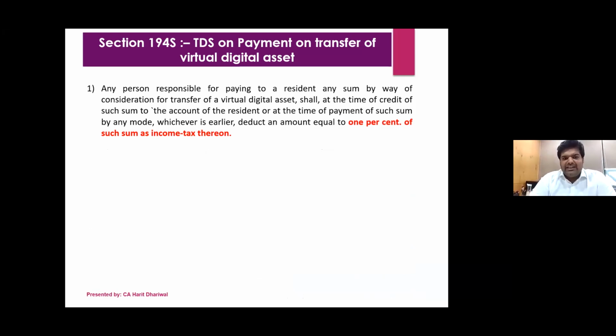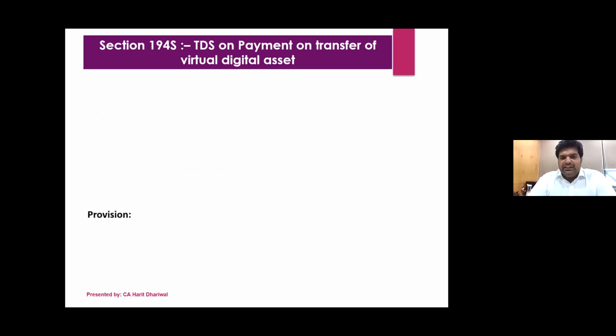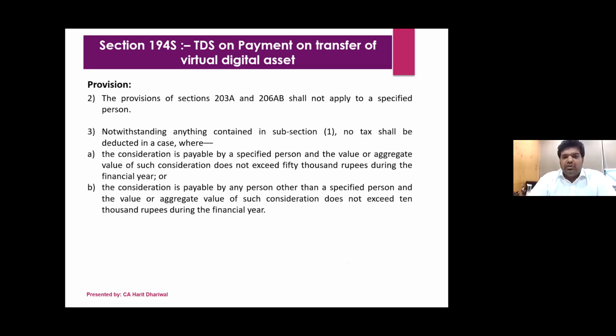So what they've mentioned is that any person responsible for paying to a resident any sum by way of consideration for transfer of a virtual digital asset shall, at the time of credit or payment of such sum, whichever is earlier, deduct an amount equal to 1% of such sum as income tax thereon. So we all know, for VDAs, 1% TDS will have to be deducted. Very important, provisions of 206AB and 206CCA shall not apply.